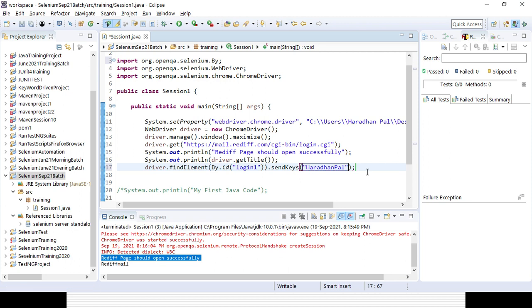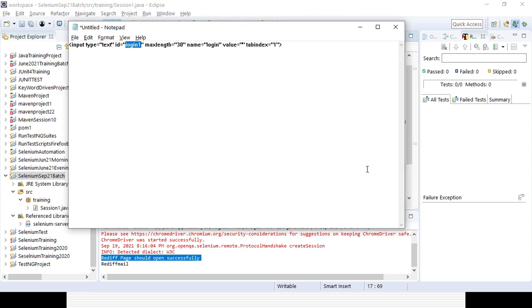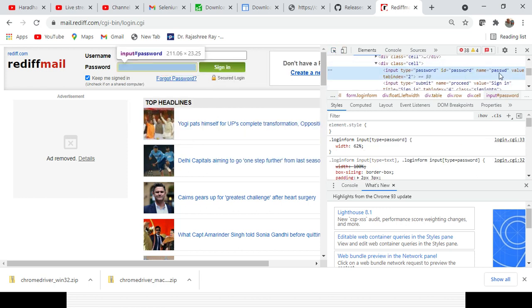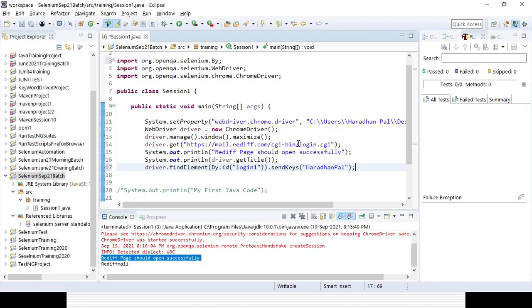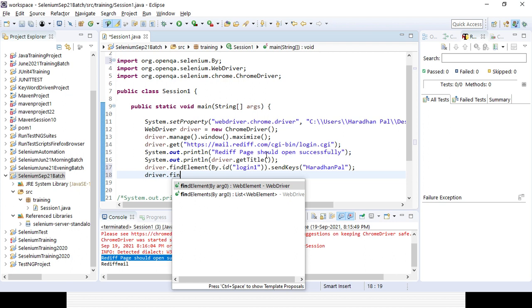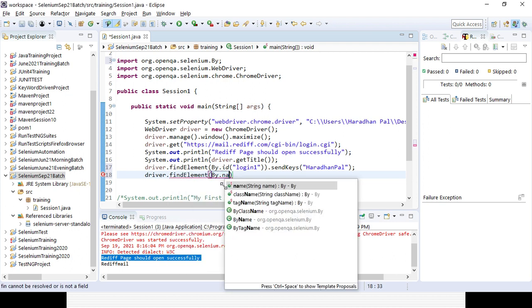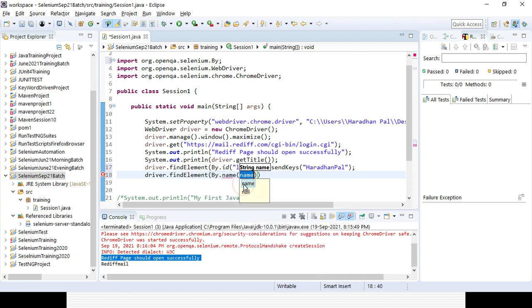Let's try to inspect the password element. You can see the name attribute is coming, which is password. So you can identify the element with the name instead of ID. driver.findElement by.name. Similarly, in case name, ID or class is present, we can easily identify it and use sendKeys. Suppose I can give something called password.